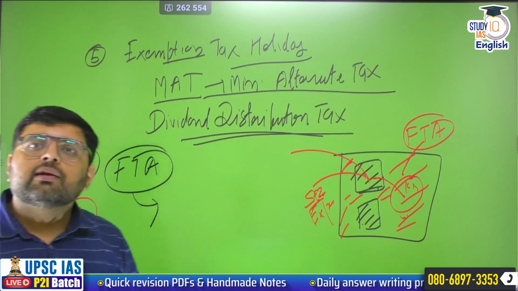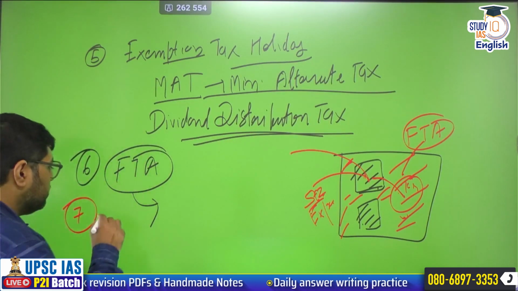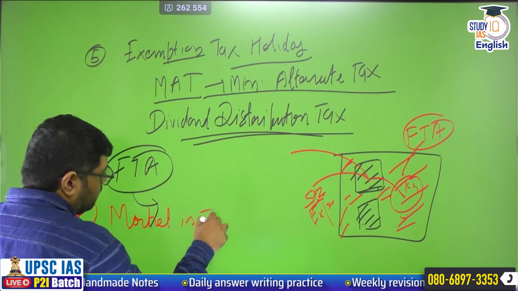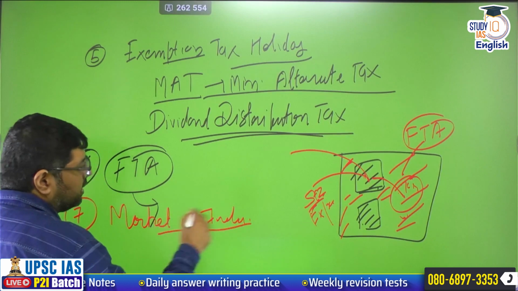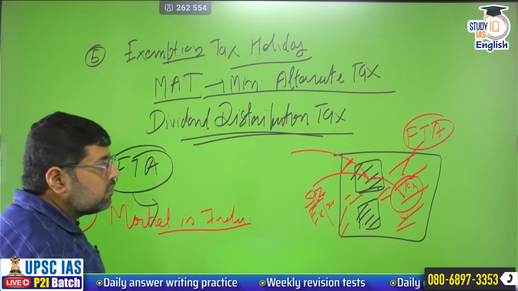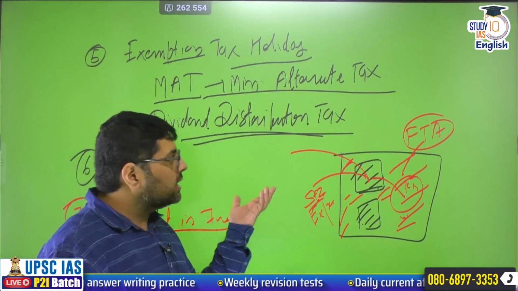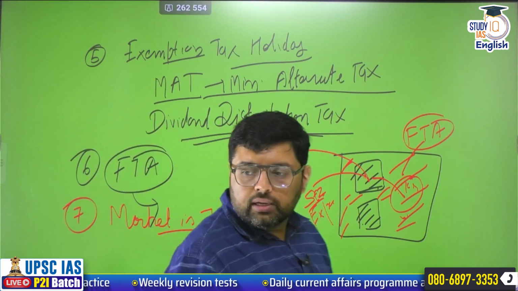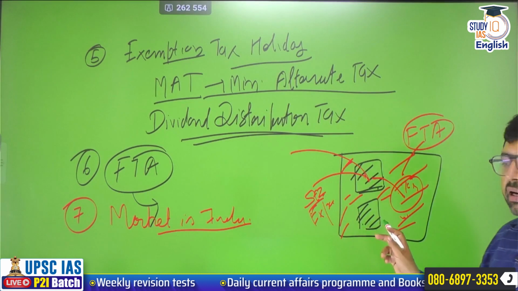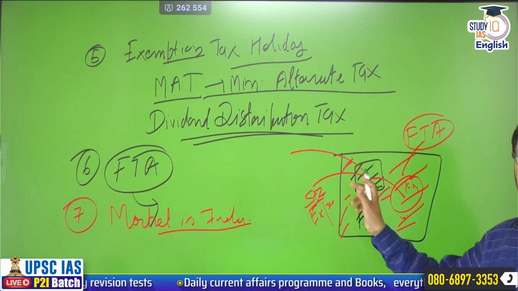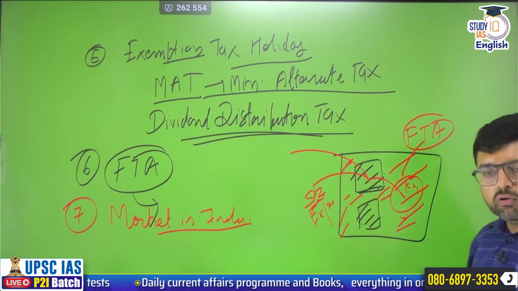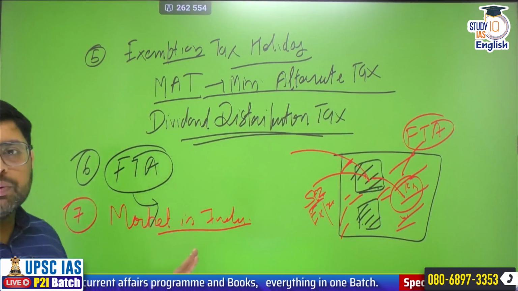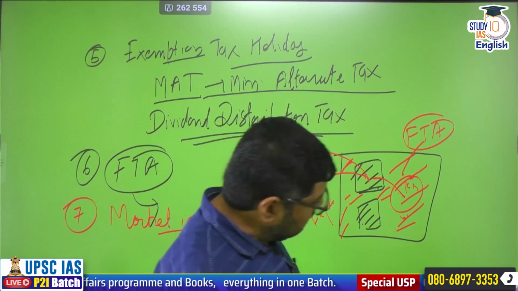So this is another thing. So ultimately you can say the market is India. So ultimately if a person or company has to export it, why should they come to SEZ? They can set up their plant anywhere in the world and then send it to India. So they want to tap the Indian market. They don't want to, you can say, increase the export of India by becoming a part of SEZ. So I hope it is clear to you what I want to say. So these are some prominent reasons for the failure of SEZ.